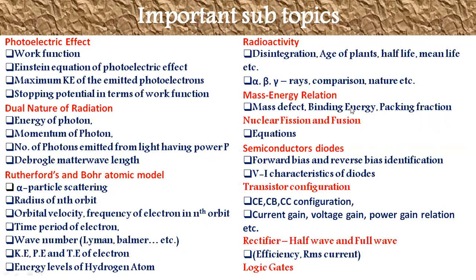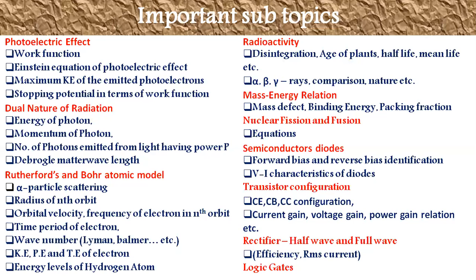And coming to the mass energy relation, that is mass defect, binding energy and packing fraction. Some theory questions may be asked in this mass energy relation, like which element has more packing fraction or which element has the highest binding energy per nucleon, etc. From the nuclear fission and fusion point of view, they give some equations and we have to find out the elements which are present within the reaction.